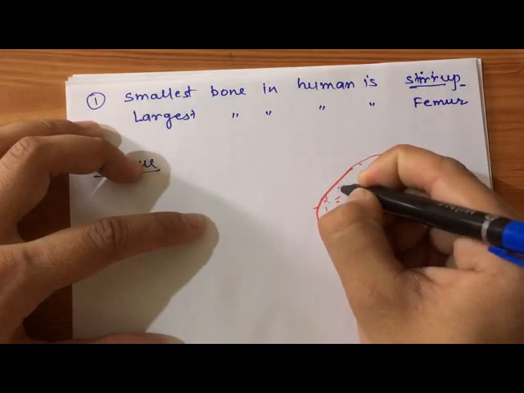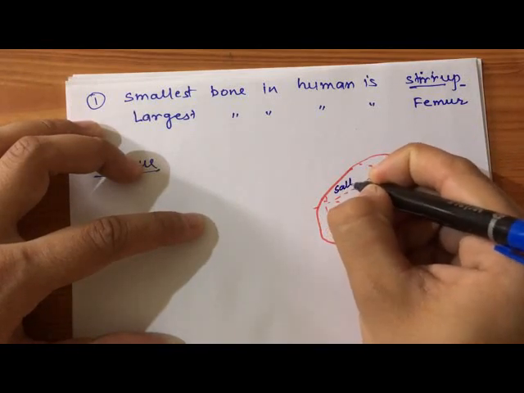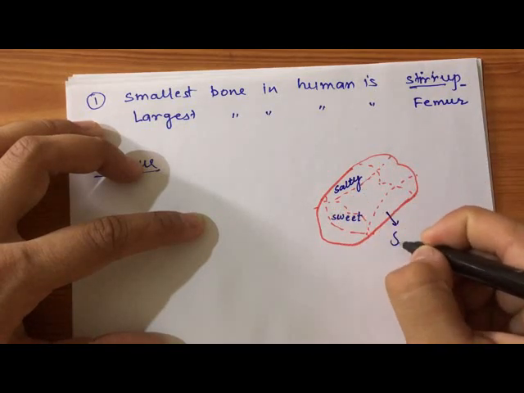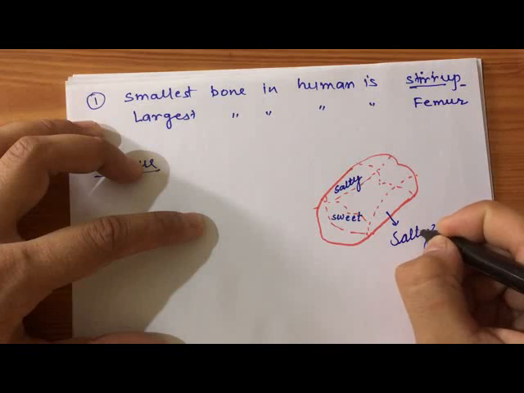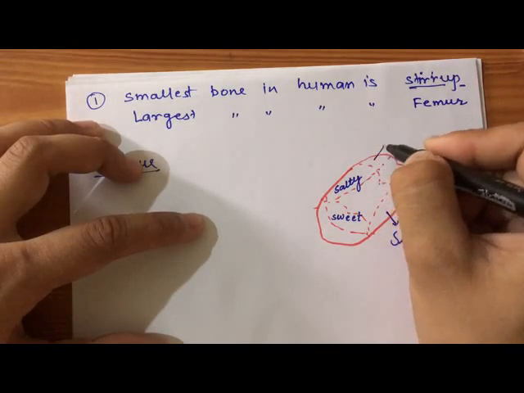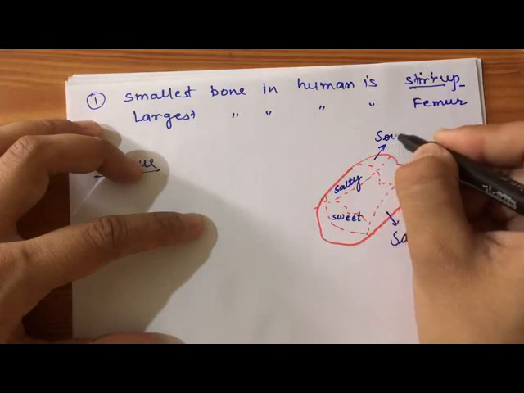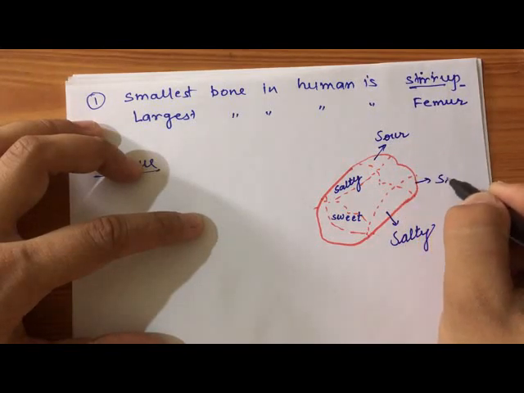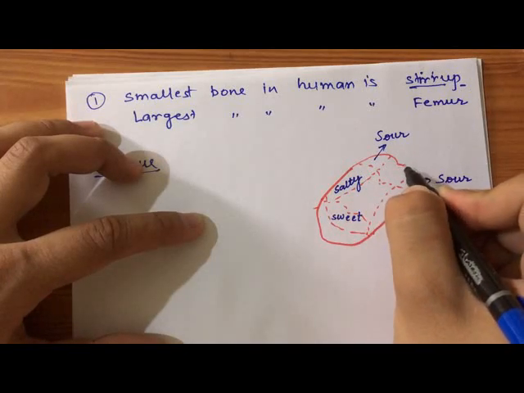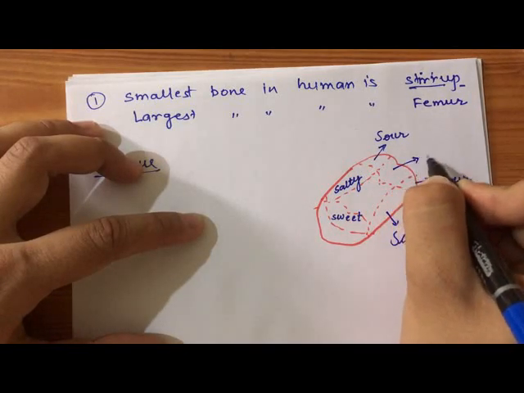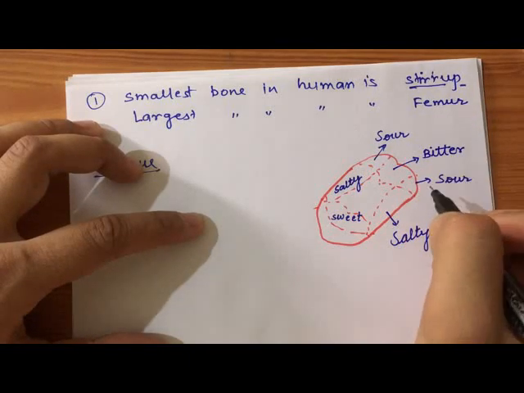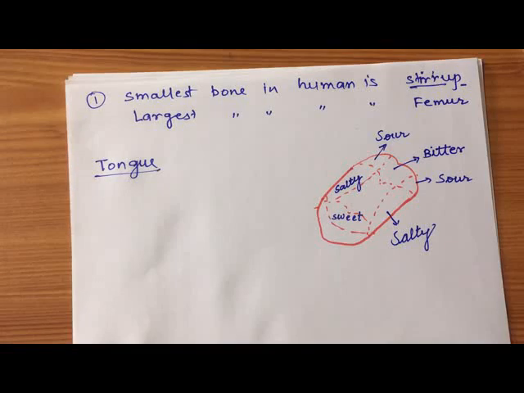The edges are sensitive towards salty. These sections are sensitive towards sour taste, and the bottom of the tongue taste is bitter taste.